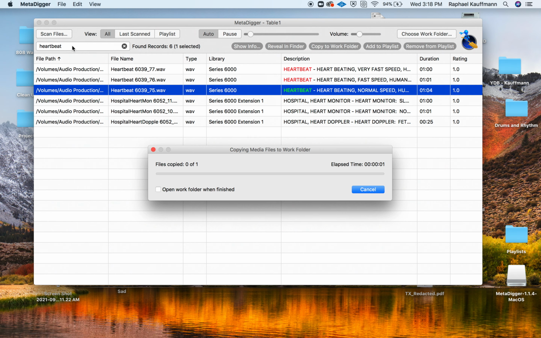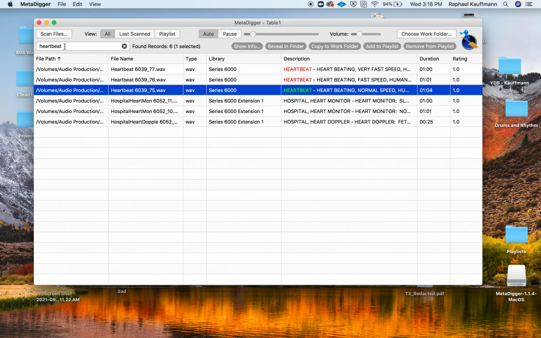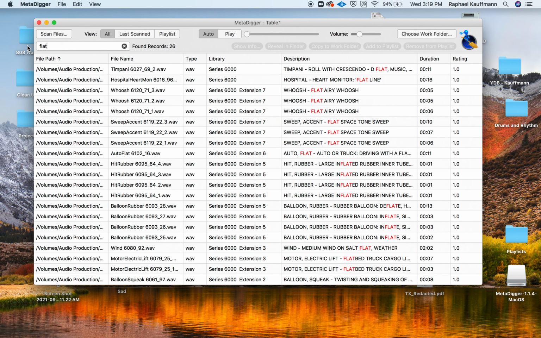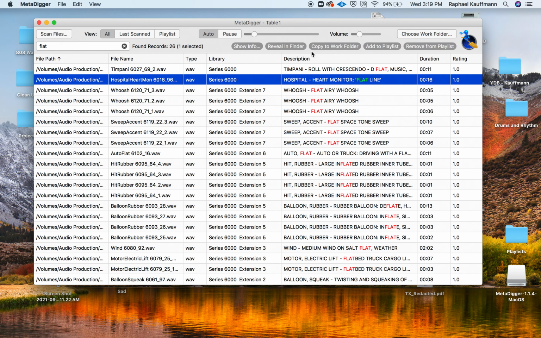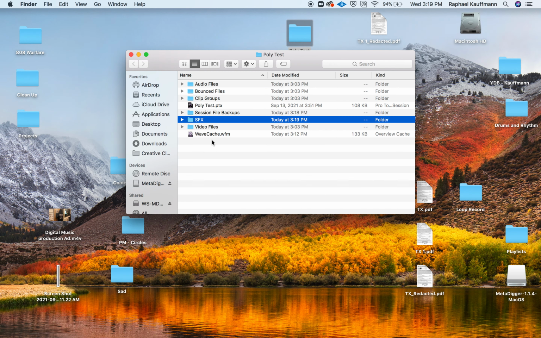And then let me see if there's a flatline. Oh, flatline, heart monitor. Copy to work folder. Okay, so now I have copied all those into my work folder.